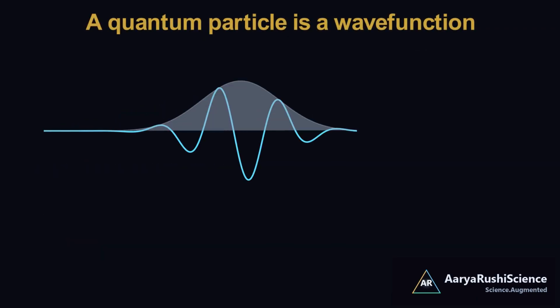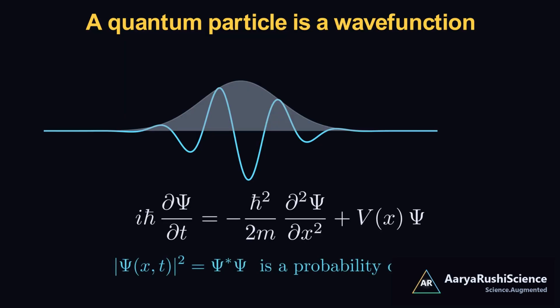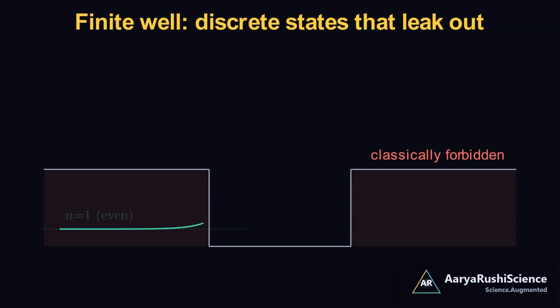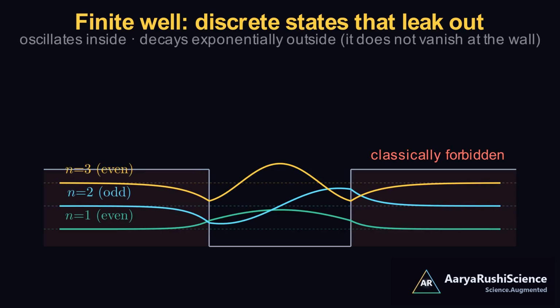It is a wave function, governed by the time-independent Schrödinger equation: minus h bar squared over 2m, times the second derivative of psi, plus V psi, equals E psi. Solve it, and the particle's behavior at a barrier becomes far richer than a simple bounce. Even where a region is classically forbidden, the wave function does not stop dead at the wall. It leaks in, decaying exponentially, not oscillating.